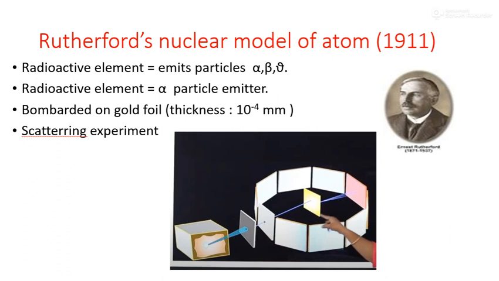Afterwards, Rutherford also did research on the Thomson atom. And for his research, he did one experiment. For that experiment, he took a gold foil having a thickness of 10 raised to minus 4 mm. That means its thickness is so small. And in the experiment, he bombarded that gold foil with a radioactive element.